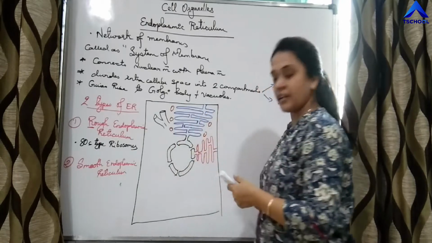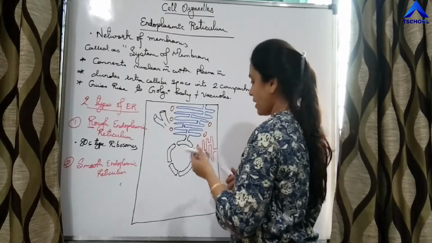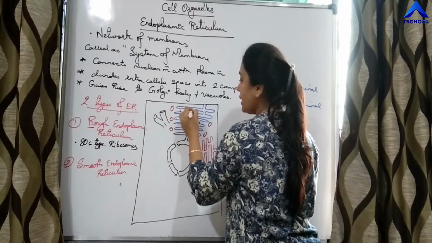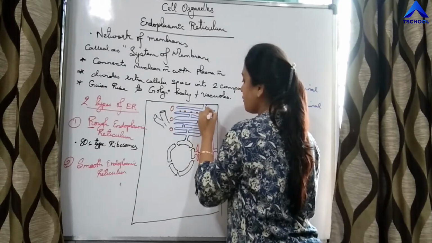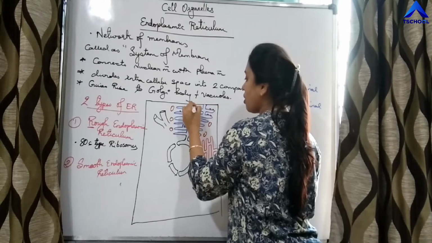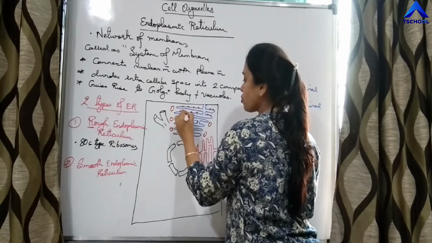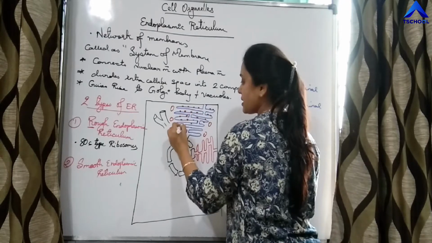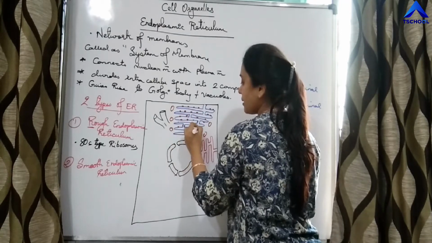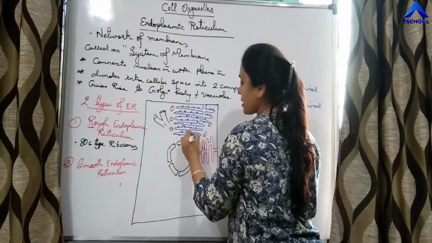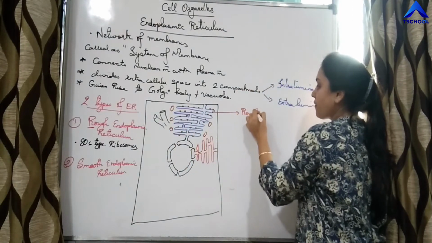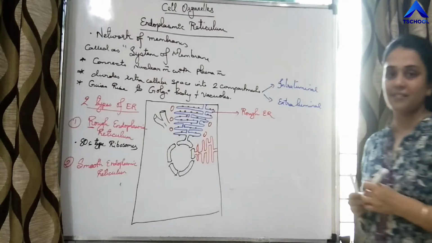Say we are taking this, and if on its surface we are drawing the ribosomes, these are the ribosomes which are present on its surface, then this type of endoplasmic reticulum is called rough endoplasmic reticulum.